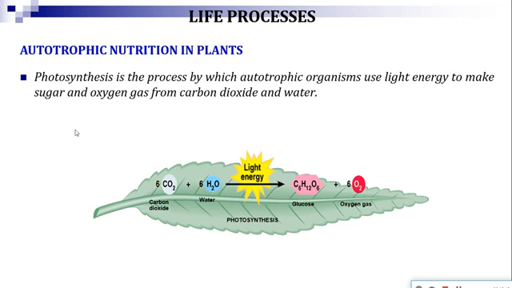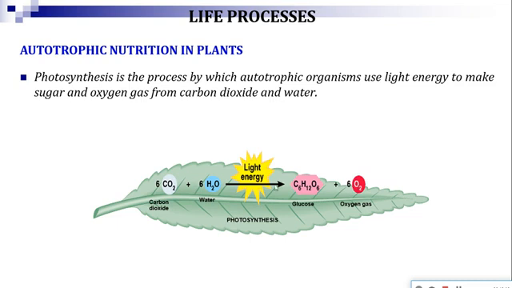So what will happen? In the leaf, the carbon dioxide which is absorbed from the atmosphere will react with the water which is absorbed by the root. Then in the presence of sunlight and chlorophyll present in the leaf, carbon dioxide and water will react, and that will produce the food for the plant, that is glucose. Along with glucose, oxygen is also produced. So this is the balanced reaction of photosynthesis.